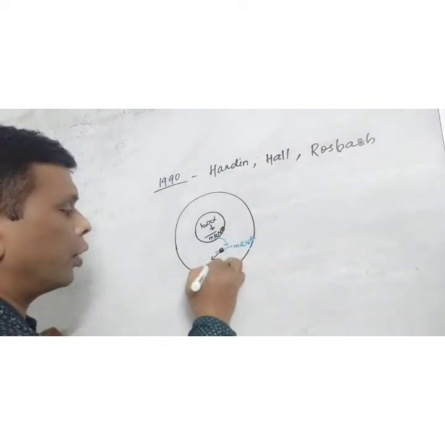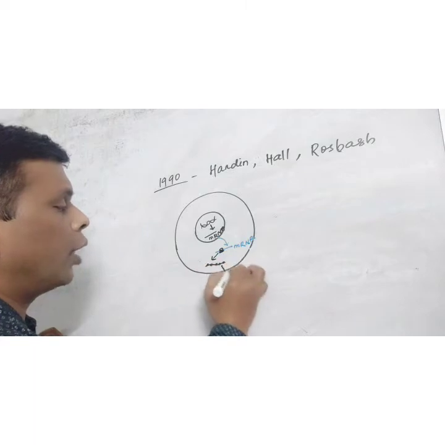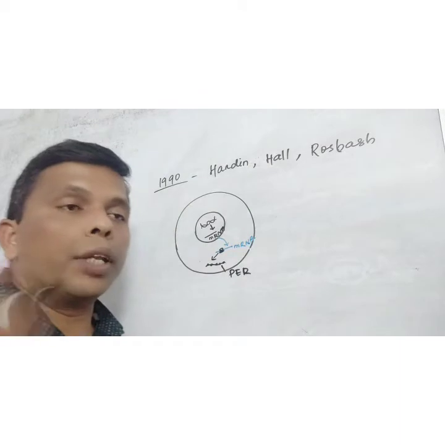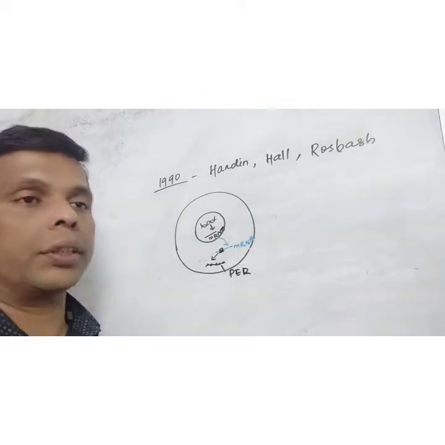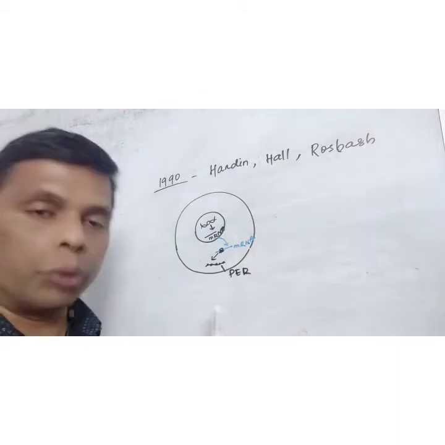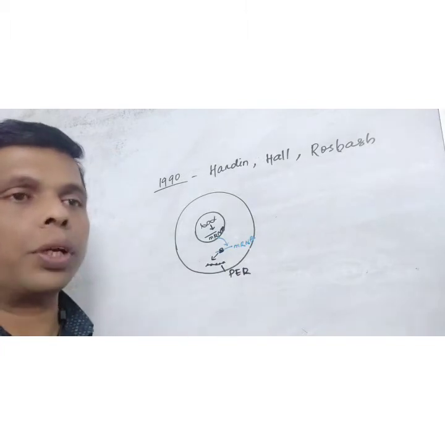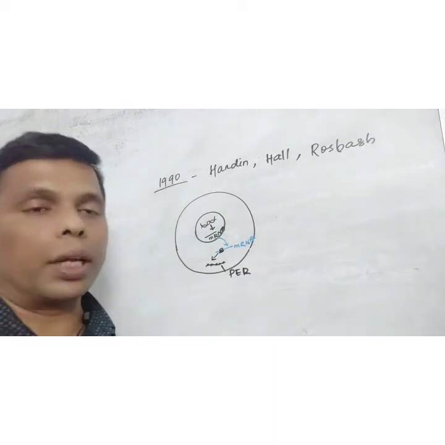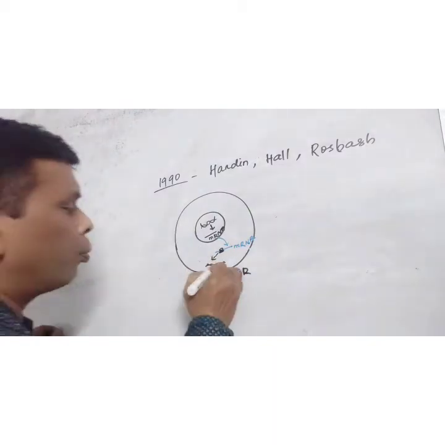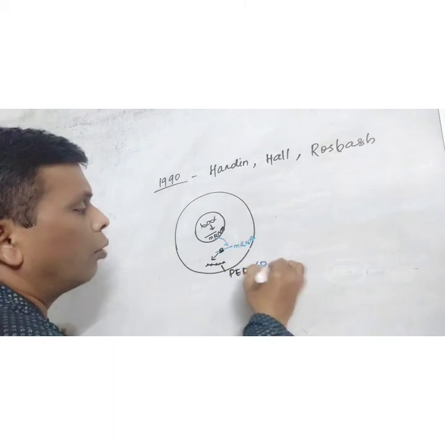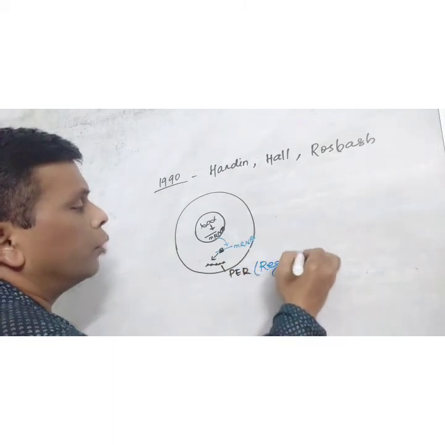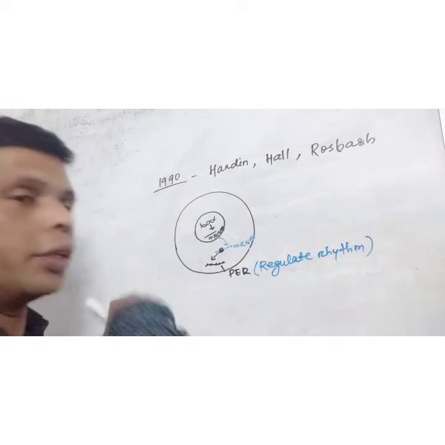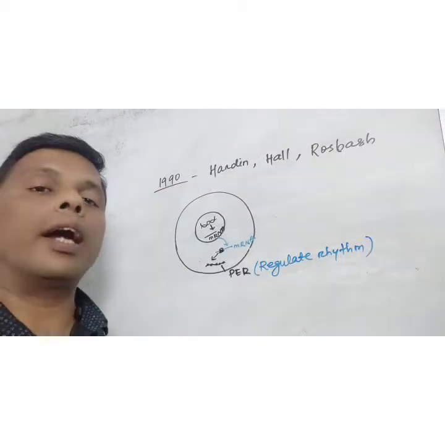This is the protein. This protein is called PER protein, the product of the period gene. We were discussing this protein before. This PER protein regulates the biological rhythm.